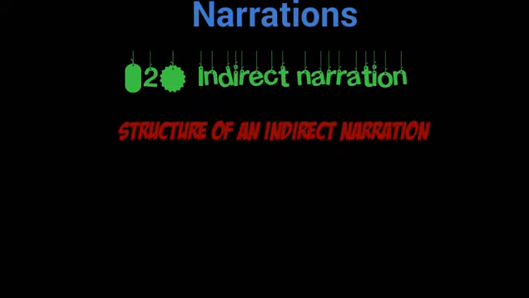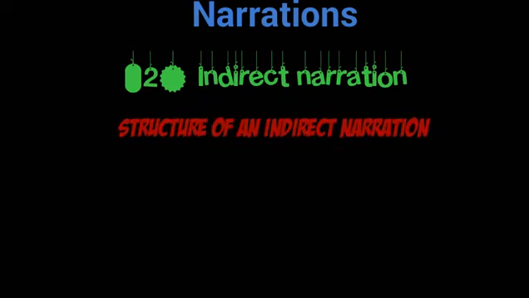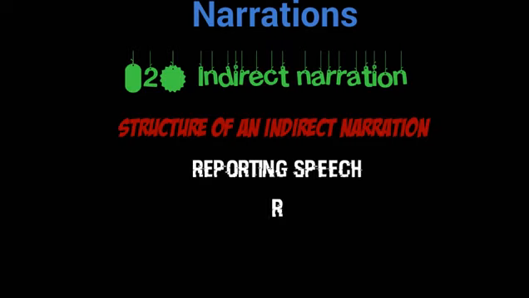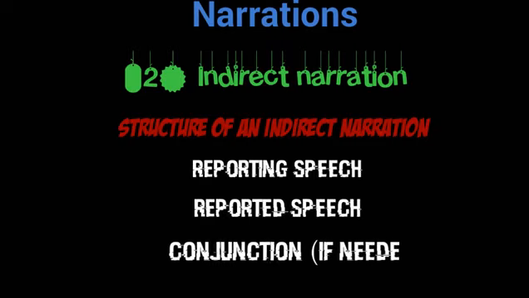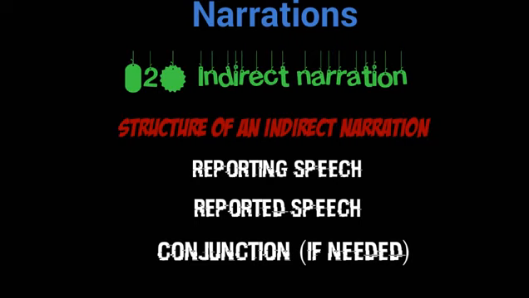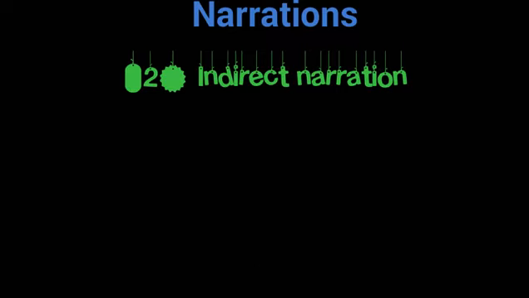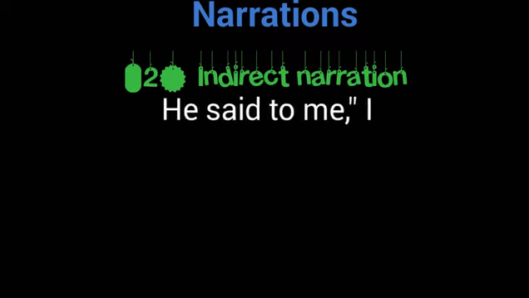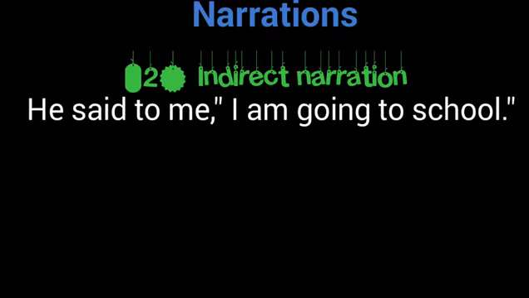If we see the structure of an indirect narration, in indirect narration we are having reporting speech, reported speech, conjunction if needed, because sometimes we do not need any conjunction. Just if we see that sentence that I have told you, that he said to me, I am going to school.